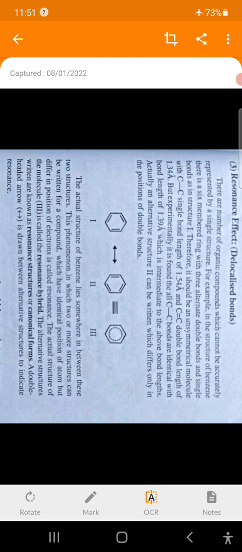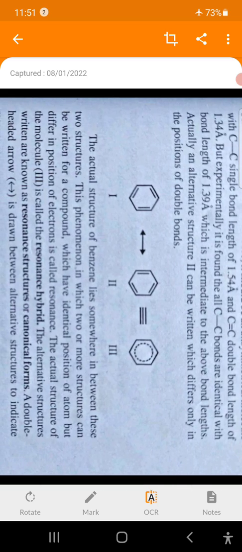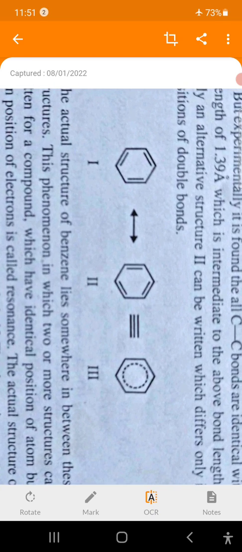That is, for a fraction of time, the benzene molecule exists in structure number 1, while for another fraction of time it exists in structure number 2. What is the difference? The location of those pi bonds. Sometimes the bonds in the first structure which are double become single in the next fraction of a second.